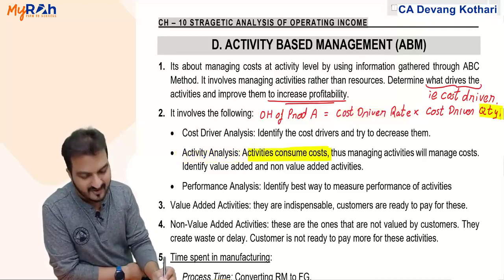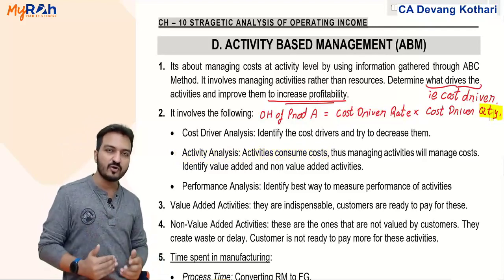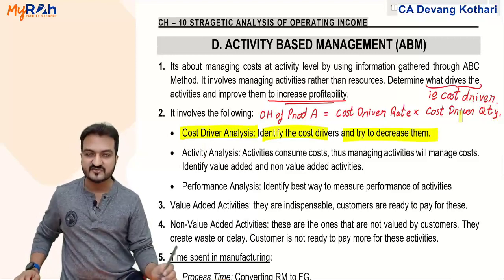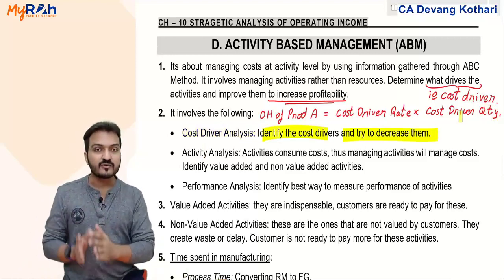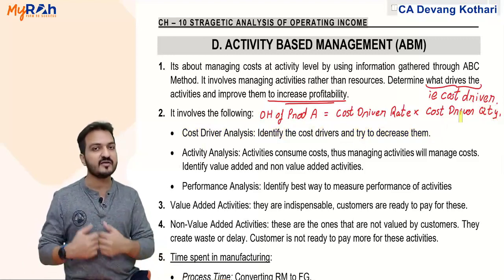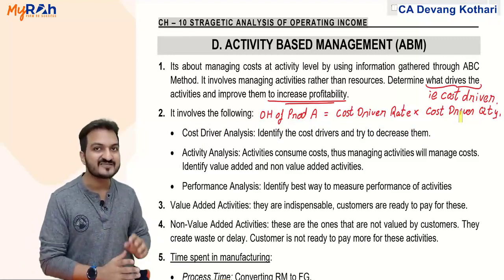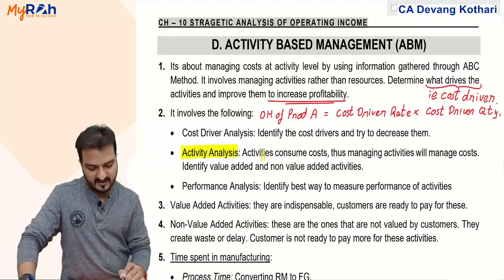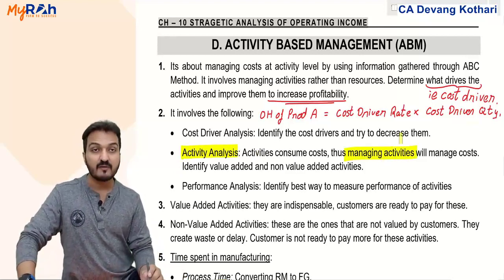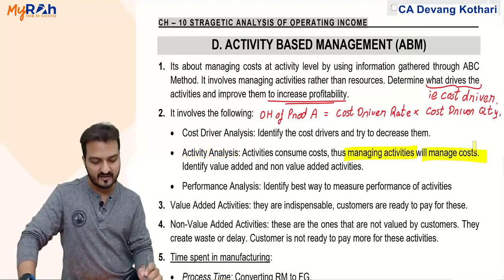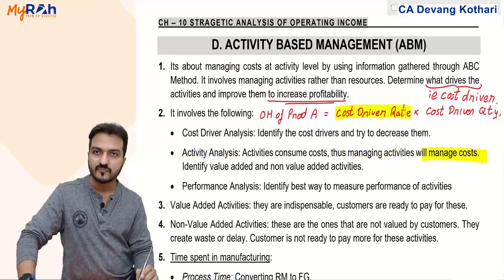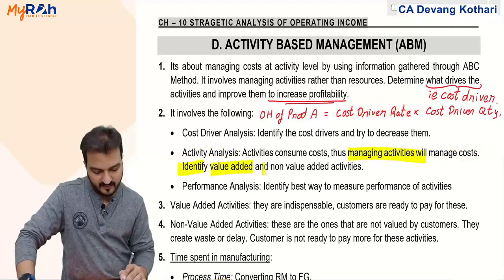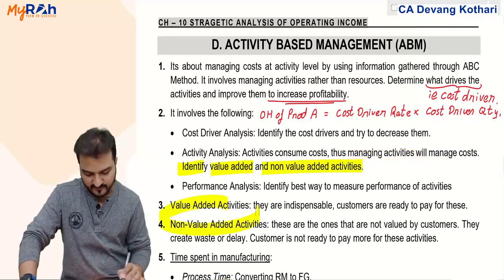So for cost driver quantity, you try to decrease the quantity of cost drivers, that is cost driver analysis. Identify the cost drivers and try to decrease them. Try to decrease the number of setups, try to decrease, say, the machine hours, try to decrease the labor hours, try to decrease the number of batches. That is called cost driver analysis. While activity analysis involves that you manage activities. By managing activities, automatically it will manage the cost rate. For example, managing activities means you identify value added and non-value added activities. We'll do that over here.